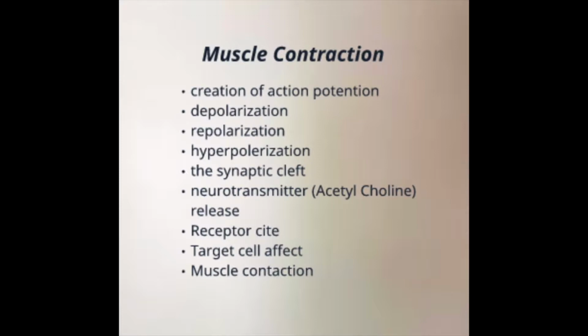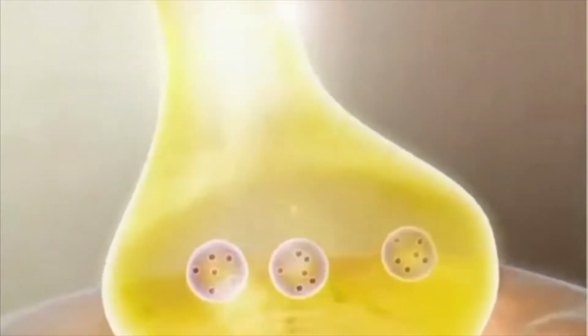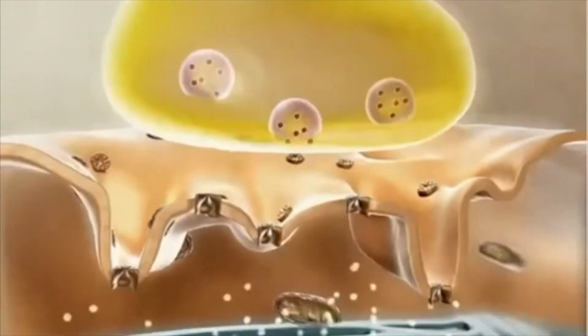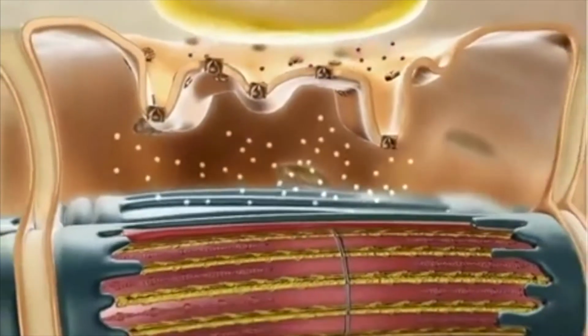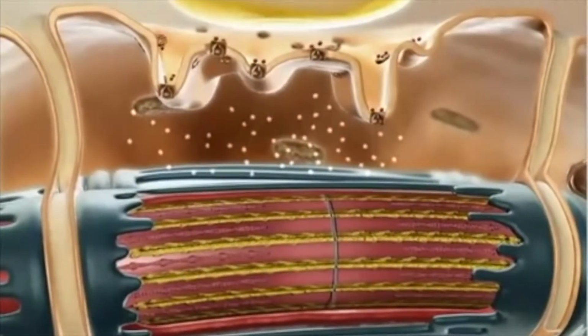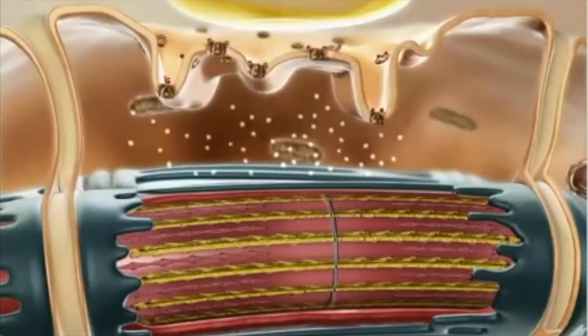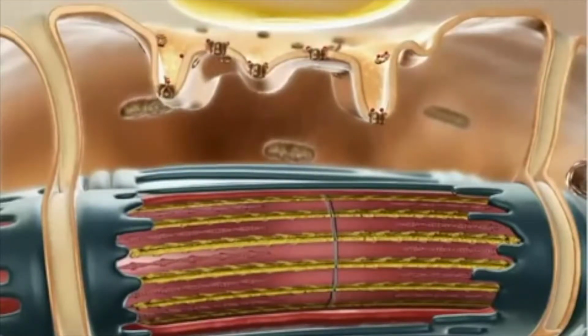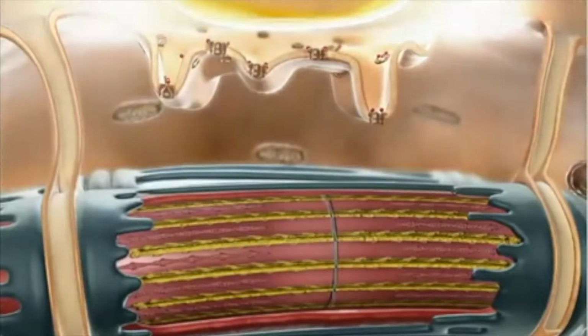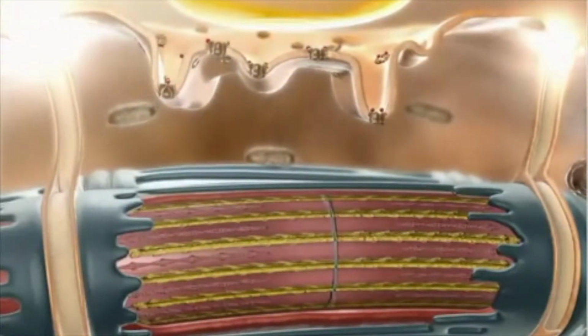When an action potential reaches a neurotransmitter junction, it causes acetylcholine to be released into the synapse. This acetylcholine binds to the nicotinic receptors concentrated on the motor end plate, a specialized area of muscle fiber. At the neuromuscular junction, a neurotransmitter called acetylcholine is released. This chemical binds to receptors on the muscle fiber. Acetylcholine receptors are chemically gated ion channels, and when acetylcholine binds, they open, allowing influx of sodium ions into the muscle fiber. This stimulates the sarcolemma and generates another action potential that travels through tiny folds known as transverse tubules.